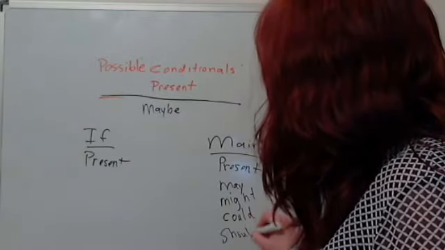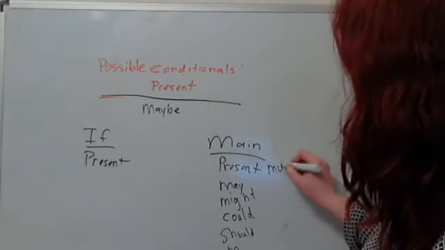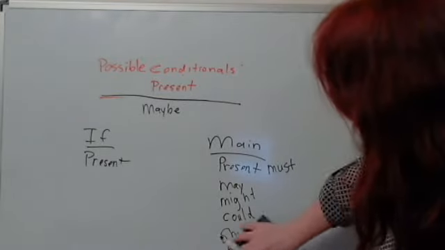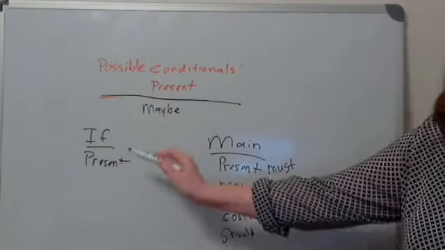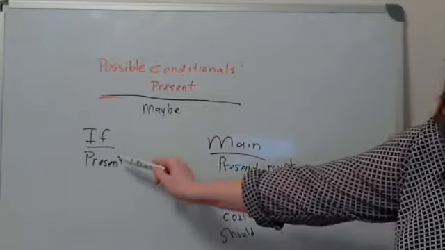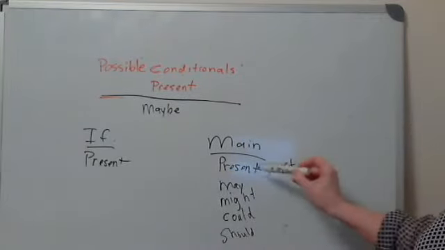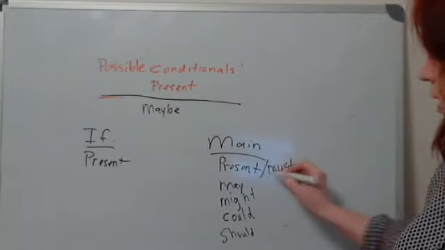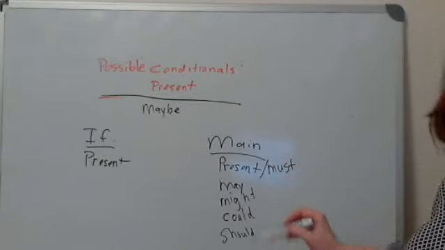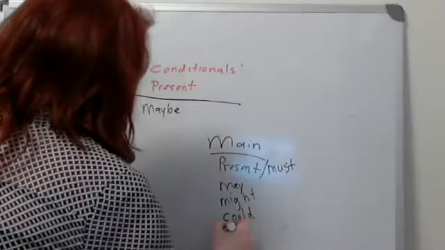Let's put must up here so that you can see that, okay. So the if clause for possible conditionals has a present tense verb, and for the main clause I can have a present tense, or I can have must, may, might, could, or should. Okay, let me rewrite this so this is clear.